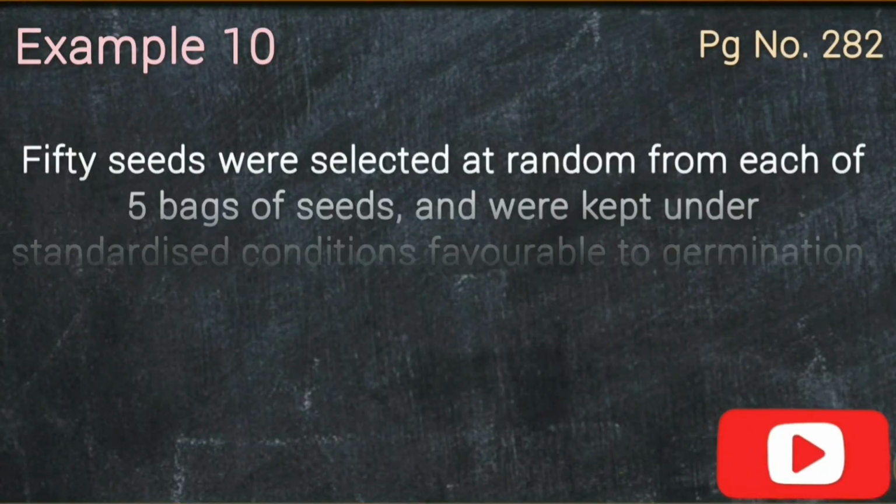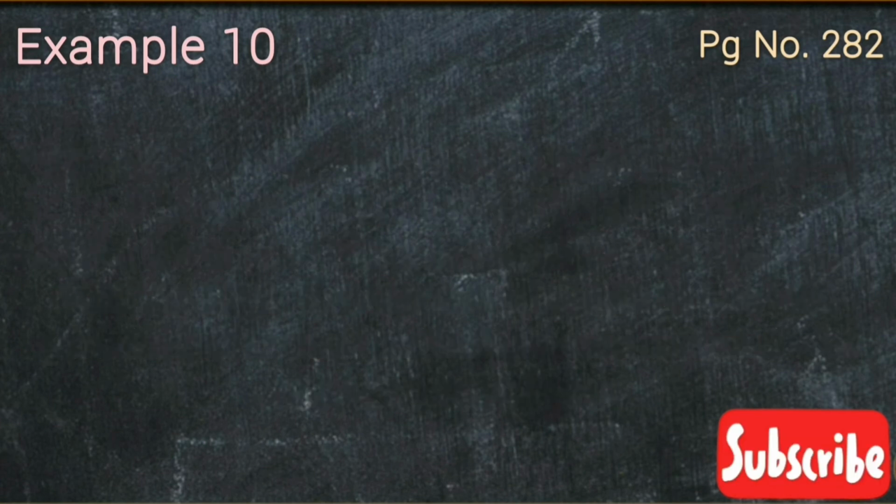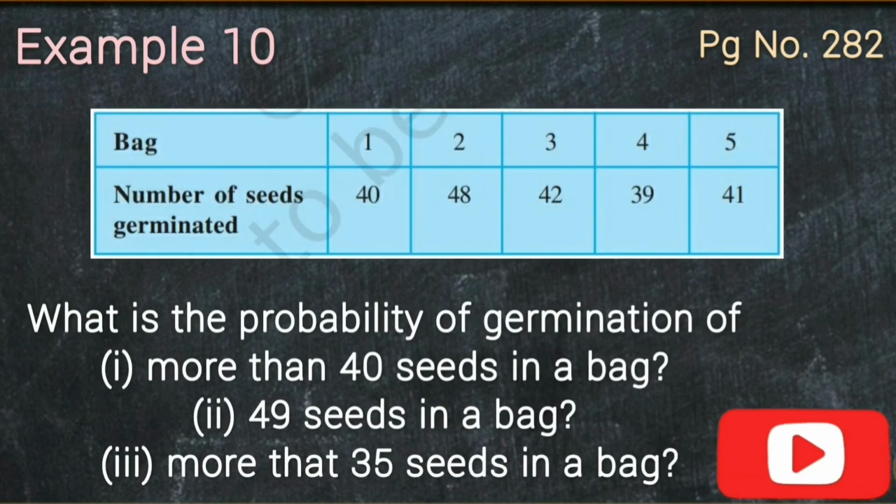Example 10 on page number 282. 50 seeds were selected at random from each of 5 bags of seeds and were kept under some suitable conditions for germination. After 20 days, the number of seeds which had germinated in each collection were counted और उसको following table में record किया गया. Now, what is the probability of germination of first, more than 40 seeds in a bag, second, 49 seeds in a bag, third, more than 35 seeds in a bag?